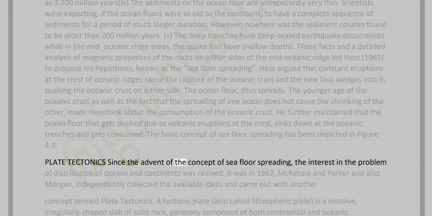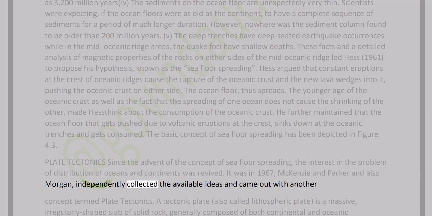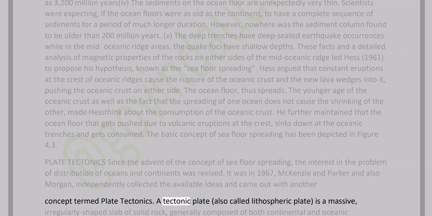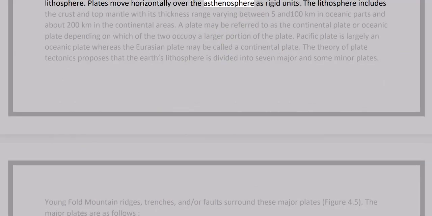Plate tectonics. Since the advent of the concept of seafloor spreading, the interest in the problem of distribution of oceans and continents was revived. It was in 1967, Mackenzie and Parker, and also Morgan, independently collected the available ideas and came out with another concept termed plate tectonics. A tectonic plate, also called lithospheric plate, is a massive, irregularly shaped slab of solid rock, generally composed of both continental and oceanic lithosphere. Plates move horizontally over the asthenosphere as rigid units.